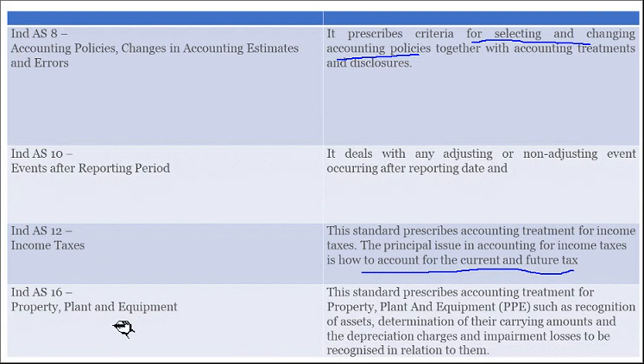Accounting Standard 16 relates to property, plant and equipment. So how to treat PPE, property, plant and equipment, such as recognition, determination and the depreciation charges, impairment losses. Everything is dealt by Accounting Standard 16.